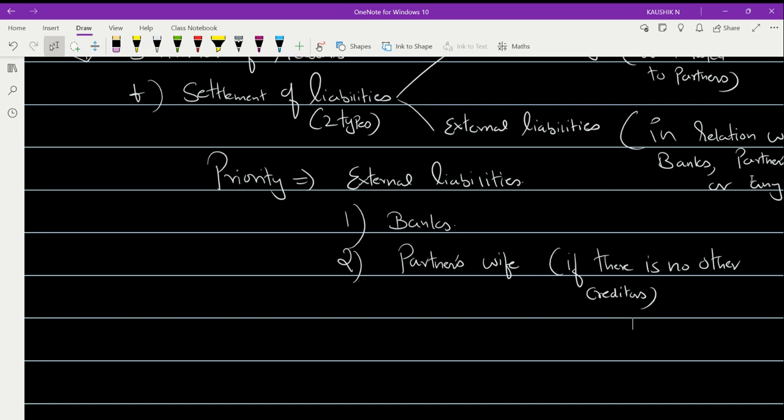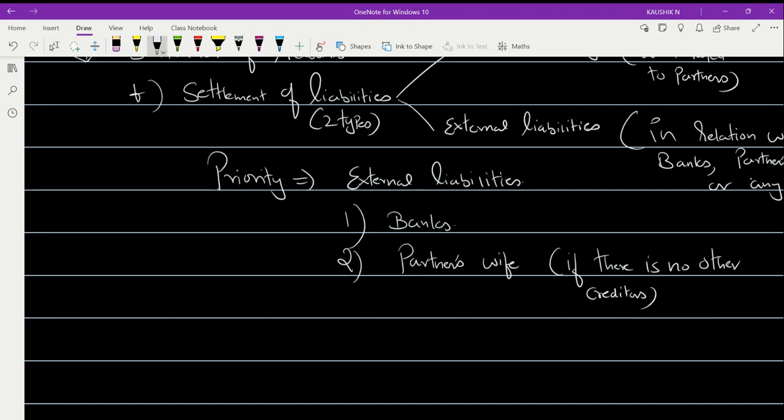The second priority is paying each partner ratably what is due to him on account of loans and advances, and after that paying each partner ratably what is due to him out of capital, and finally any balance left over will be distributed among the partners in the profit sharing ratio. So this is what you have to make clear.